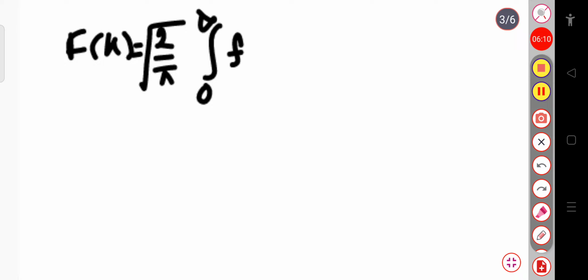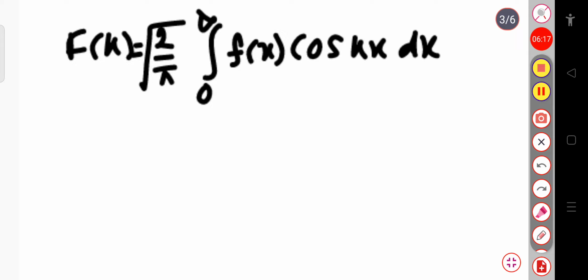F of x cosine kx dx. This is the final expression. This is written as FCK. This is the Fourier transform.